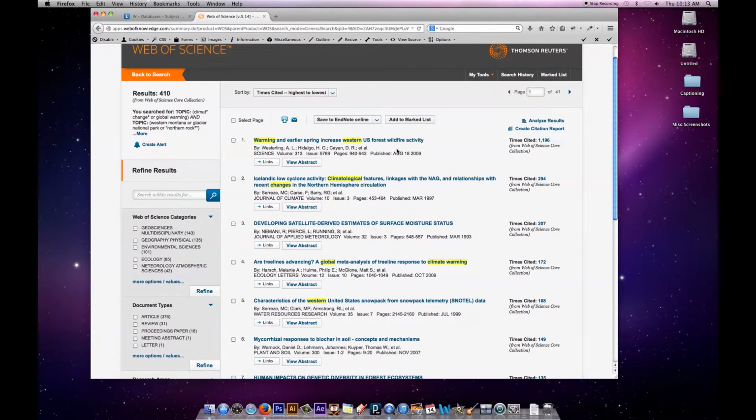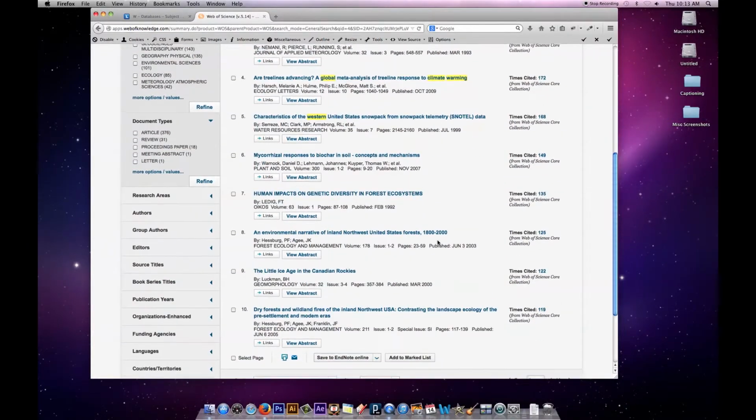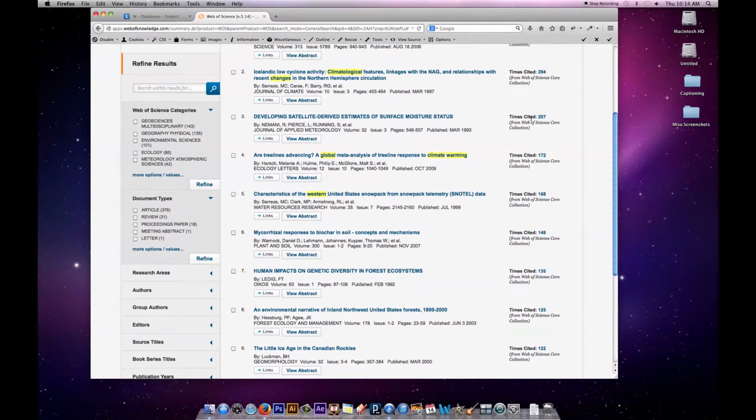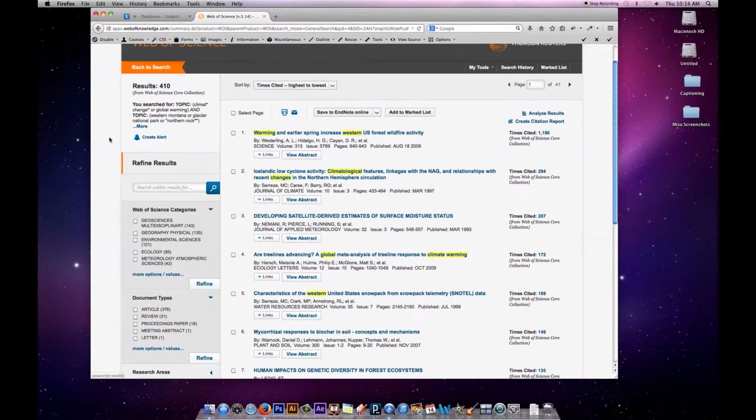So, "Warming and earlier spring increase western U.S. forest wildfire activity," that looks pretty good. "Meta-analysis of tree line response." Some of these look of interest, and they've been cited an awful lot of times. Okay, so that's the way that I can go through a lot of literature without having to page through page after page. I can do some sorting.